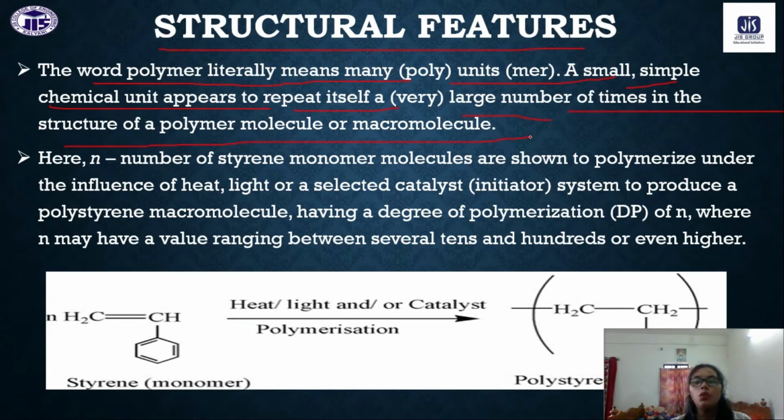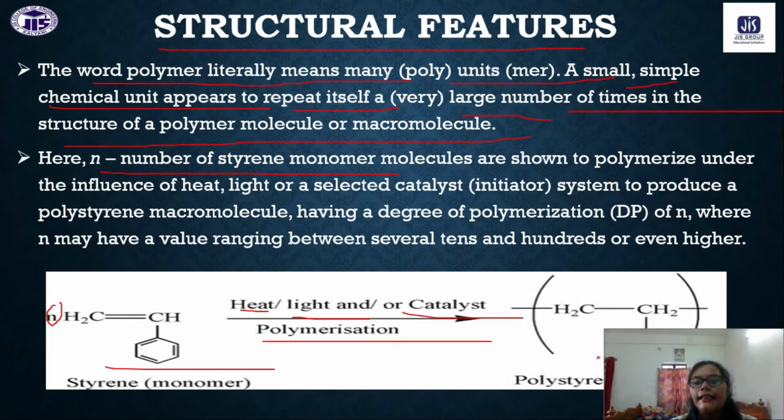That means a large number of monomer units are repeatedly joined with each other, making the polymer. In this example, you can see n number of styrene molecules, by heating, by using light, or by using some catalyst, undergo the polymerization process, and here we are getting the polystyrene moiety.